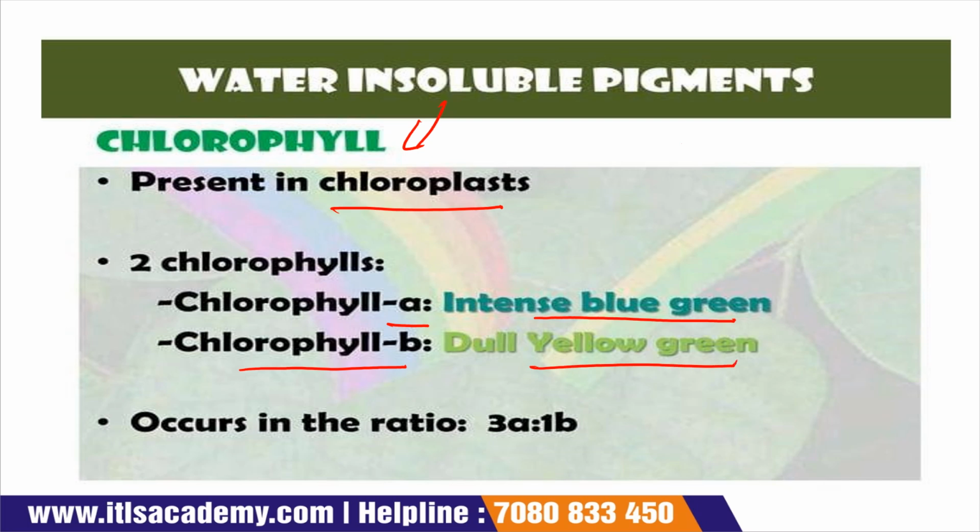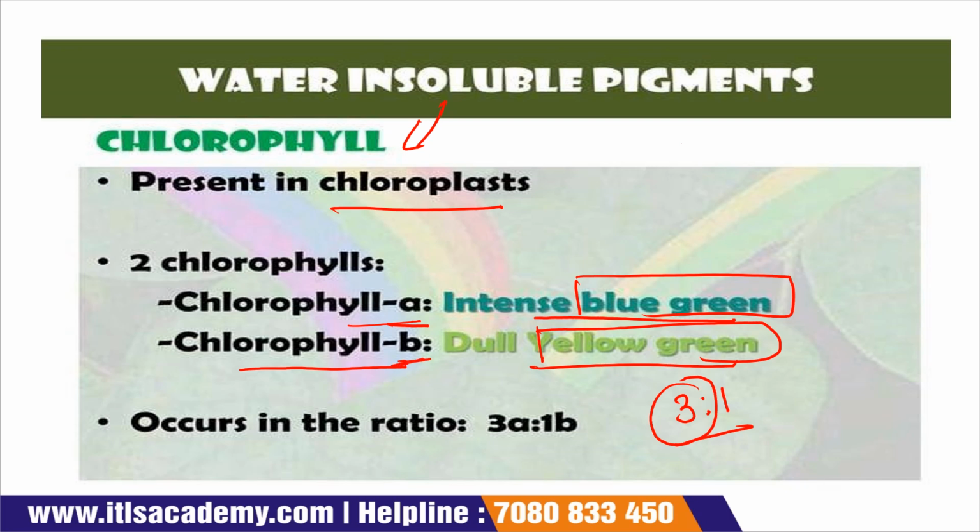They occur in the ratio of 3:1. If 3 parts of chlorophyll A are present in a vegetable, then 1 part should be chlorophyll B.